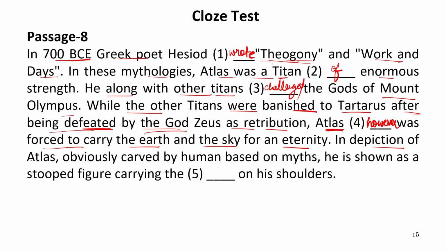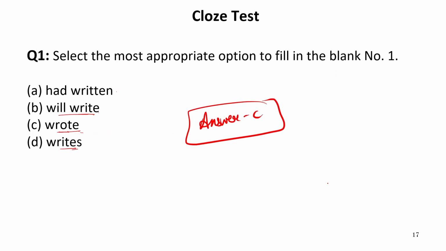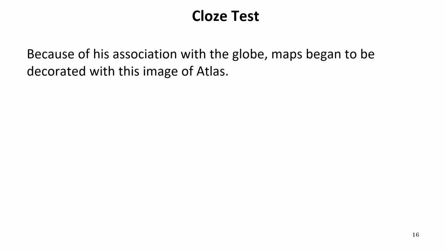In the depiction of Atlas, obviously carved by humans based on myths, he is shown as a stooped figure carrying the dash on his shoulders. A stooped figure, like a statue, has been shown. So carrying the dash on his shoulders. Now what did he carry? We can see in this sentence as well.